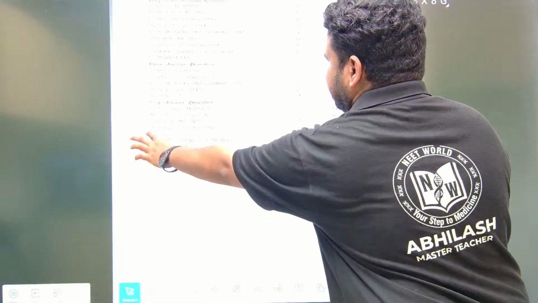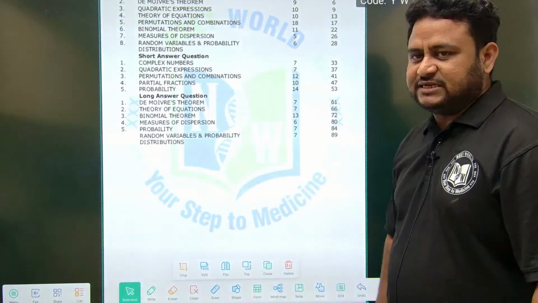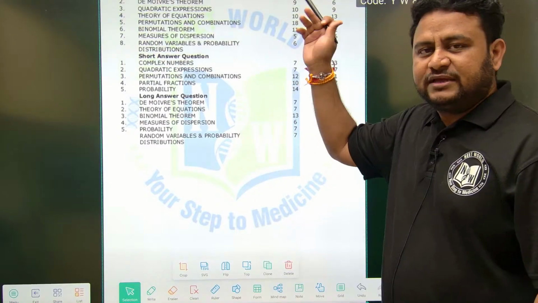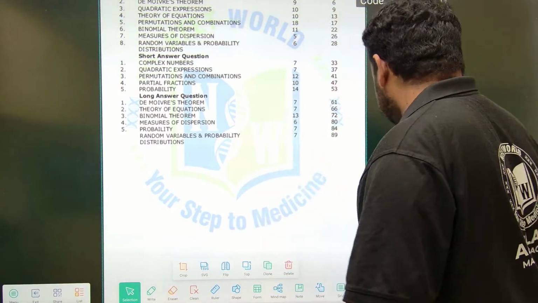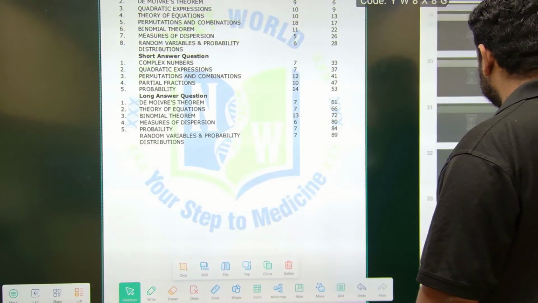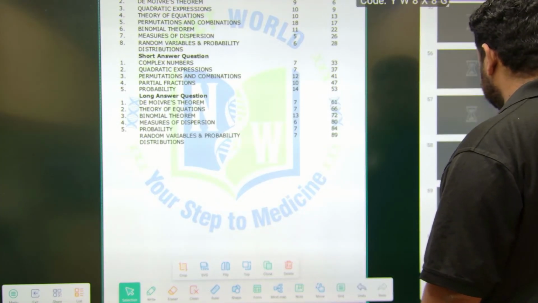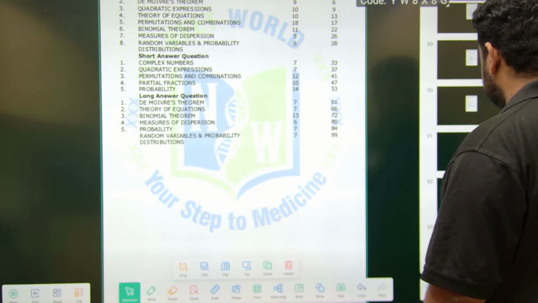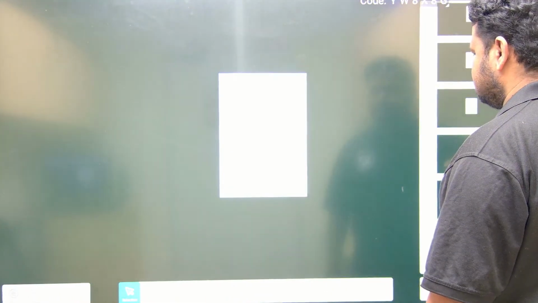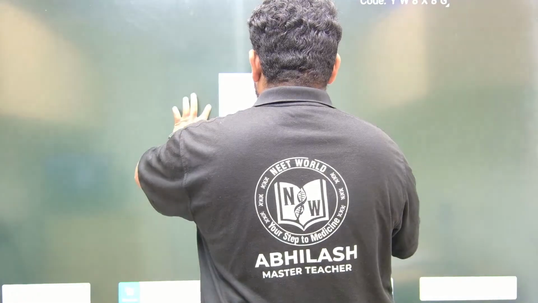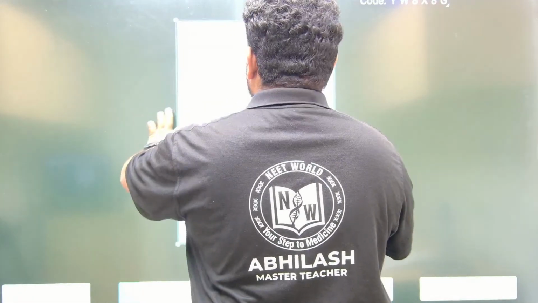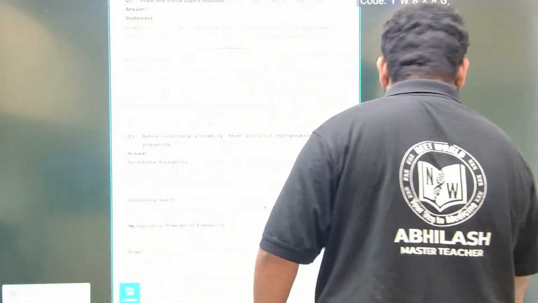So we are here at probability, and then we have to do random variables and probability distribution. That is the last of Maths 2A LAQs. Then later we will be doing SAQs and also VSAQs. Clear? So let us start with probability now. Before this question, we will see one more question, that is, an application of Bayes theorem.